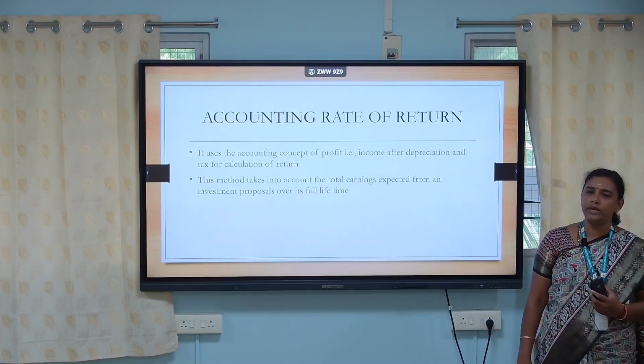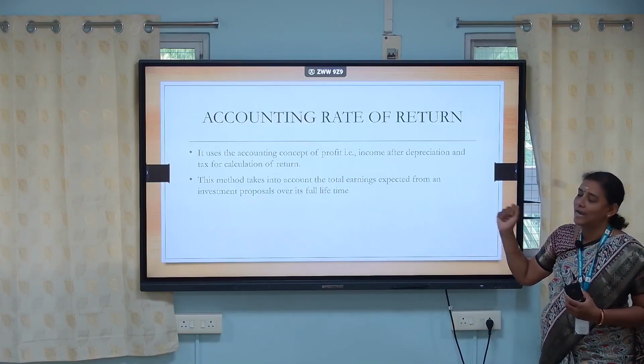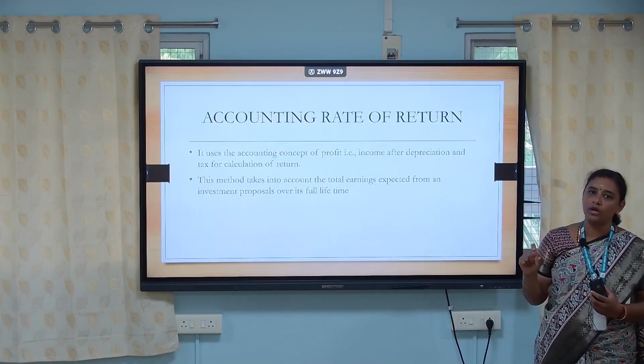So what is the accounting rate of return? It uses the accounting concept. So accounting concept of what?